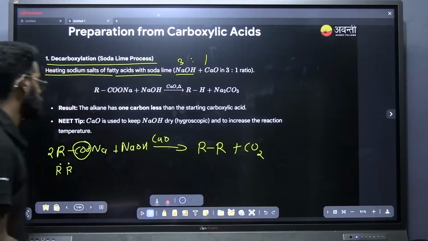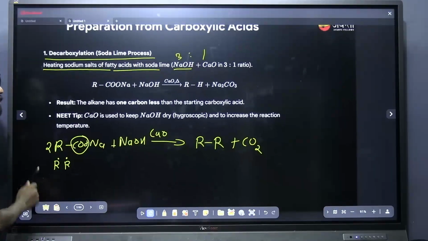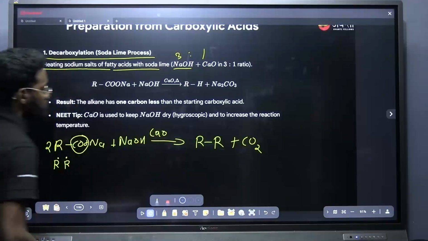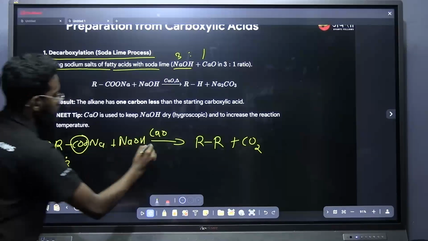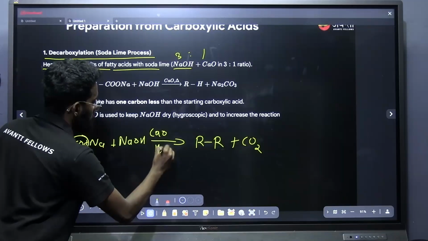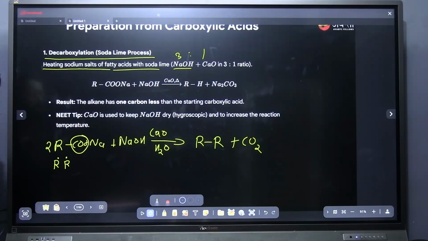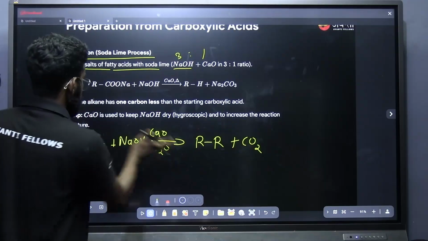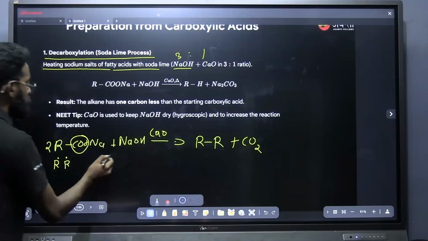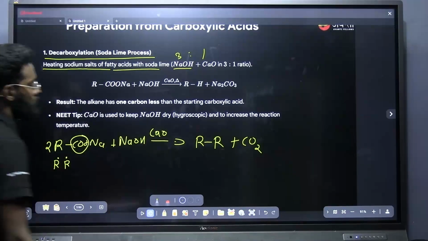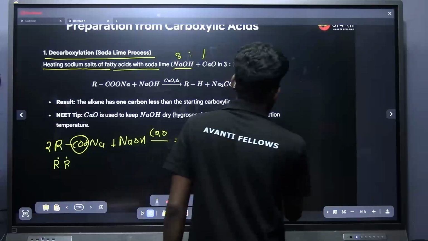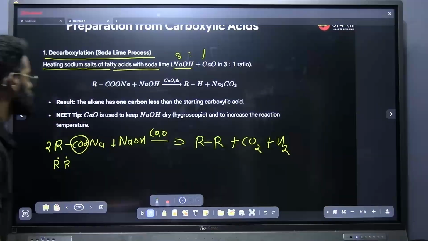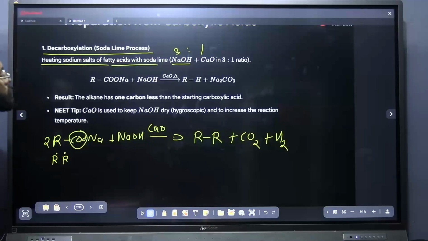This takes place in presence of water also. And one more product you can see is hydrogen, which is eliminated and will be forming here. These are the products you can see for the decarboxylation process.